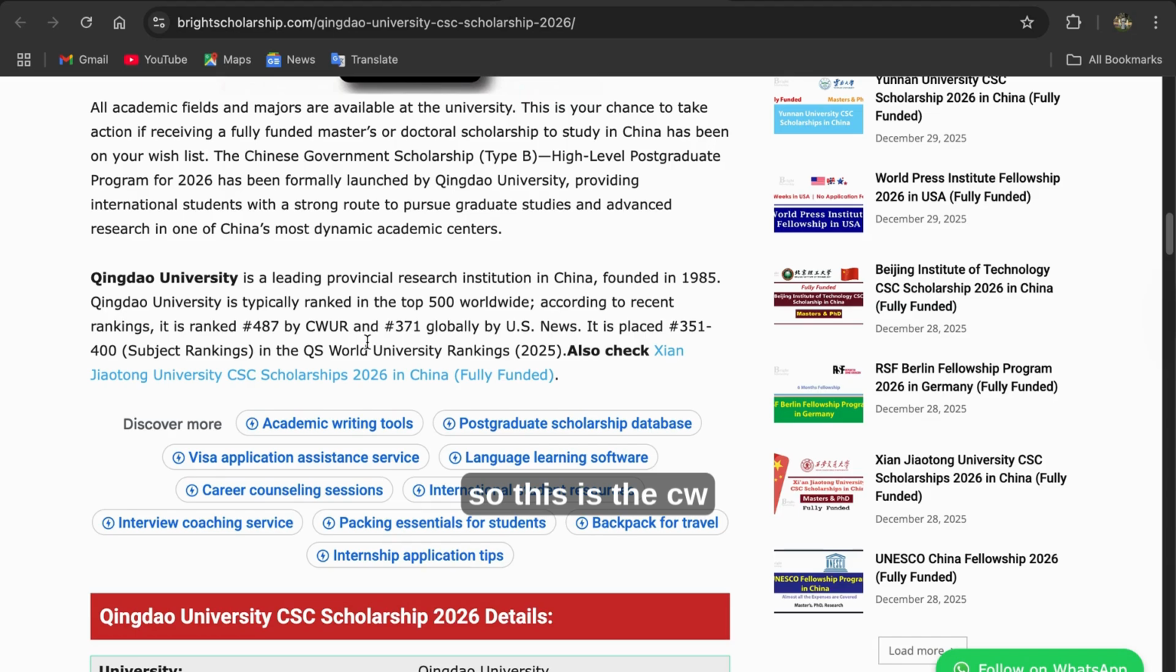So this is the CWUR ranking. Globally, it is 371. It is placed around 351 to 400 in the QS World University Rankings.